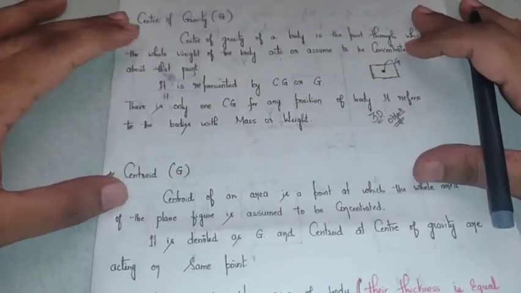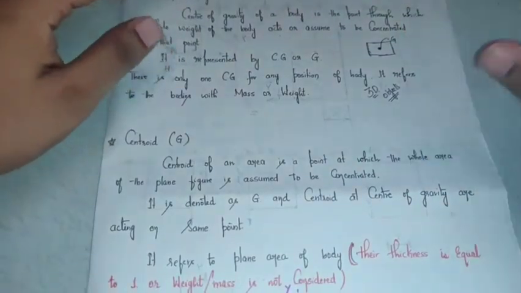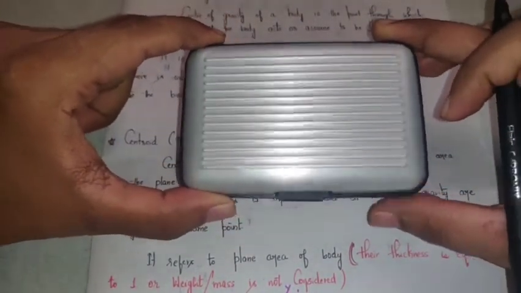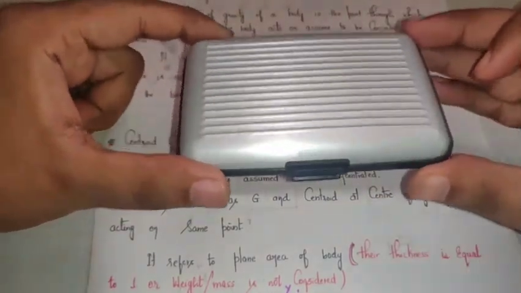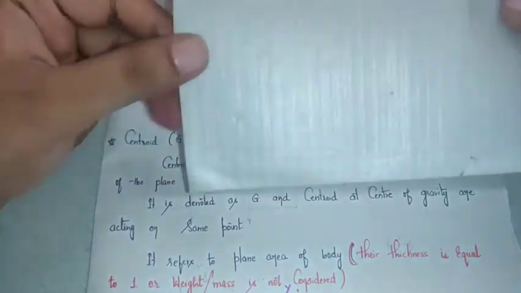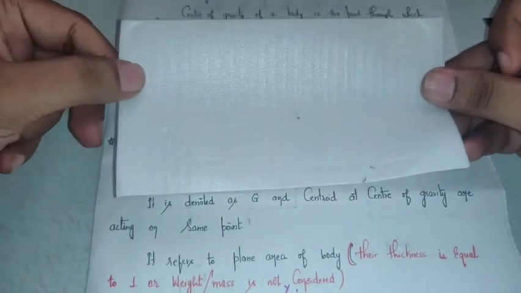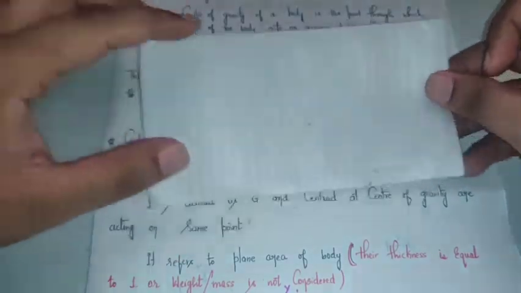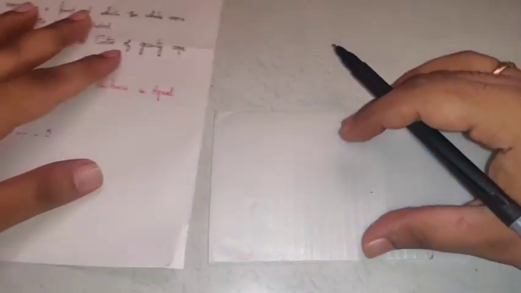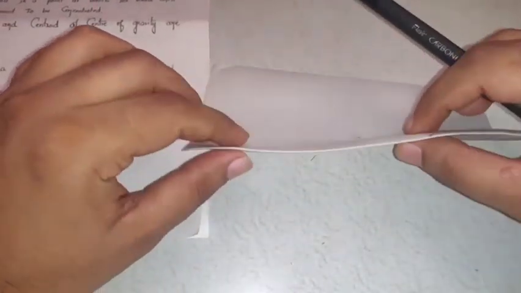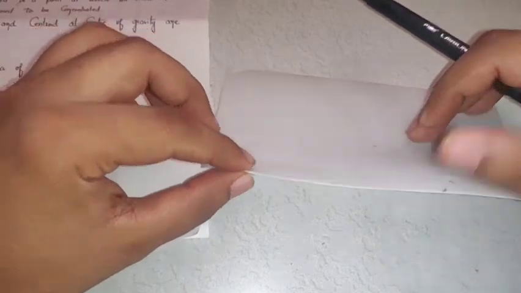The difference between center of gravity and centroid is, if I consider this object, I should define it as center of gravity because I am dealing with a three-dimensional object. Instead of that, if I take this thin sheet of paper, compared to its length and width, the thickness can be neglected. See, the thickness is very small compared to its length and width.